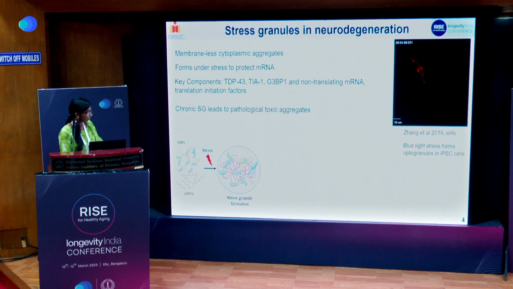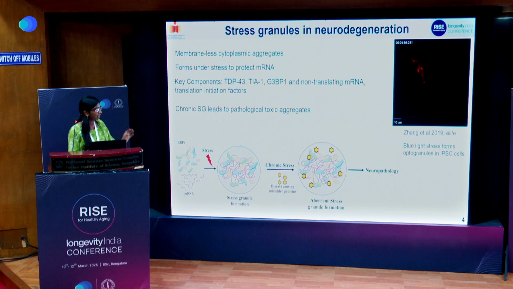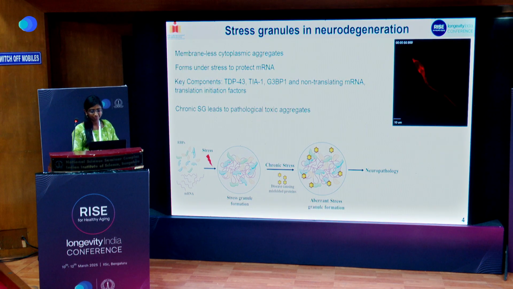In any stress condition, SGs will be formed, but under prolonged stress, some disease-causing misfolded proteins such as tau and amyloid beta will be included in the SGs and will form the neuropathology.